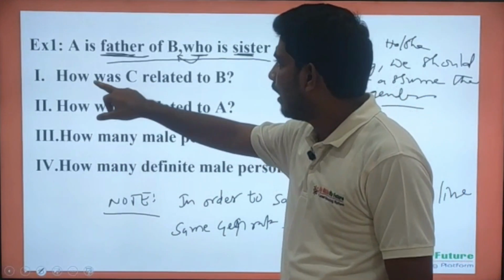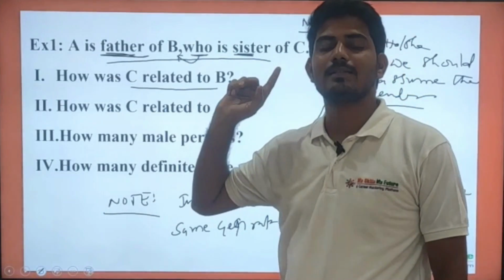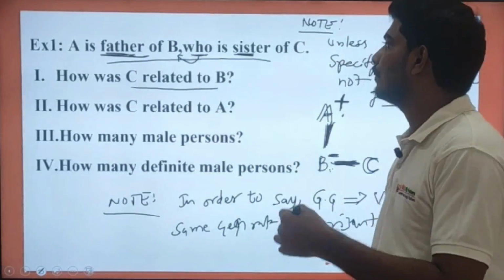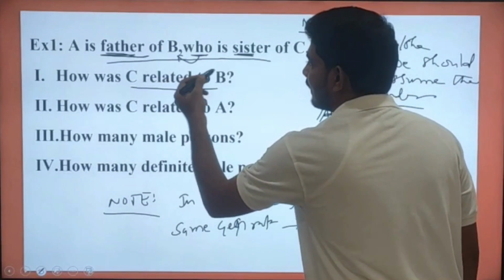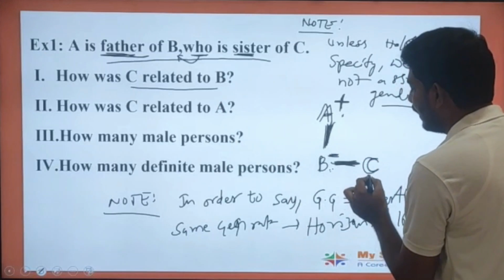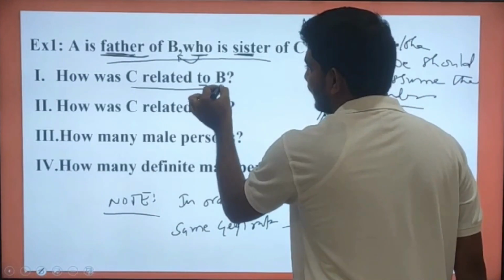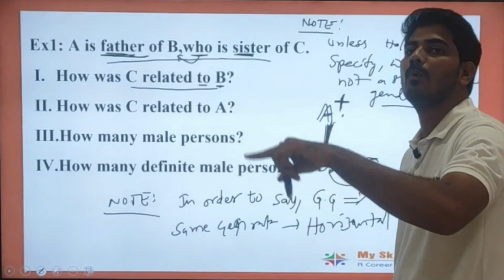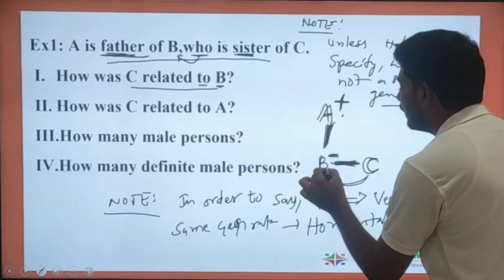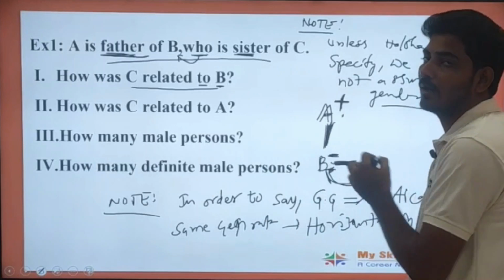See here, how was C related to B? Which means C is to B what? After the two, B is the person we need to point to. C is related to B as what?